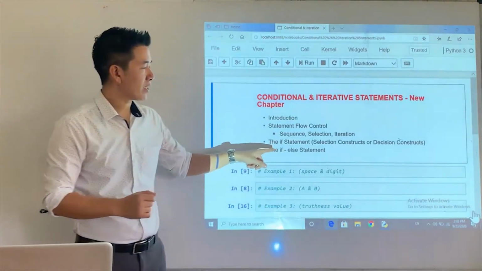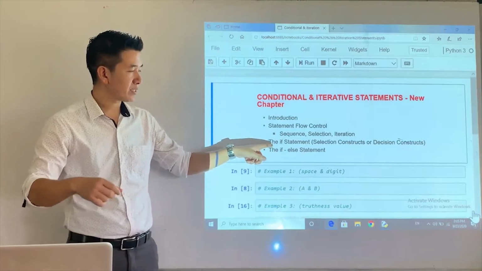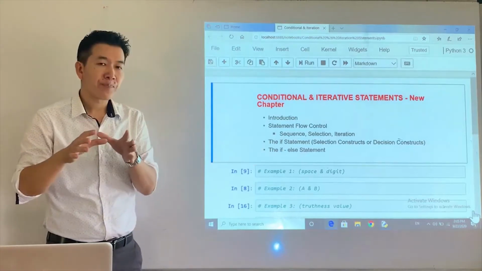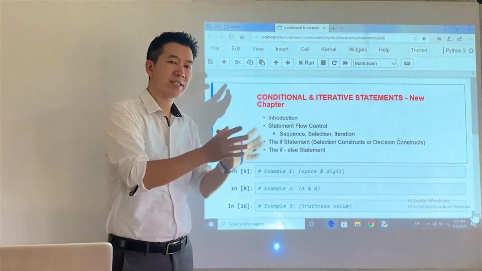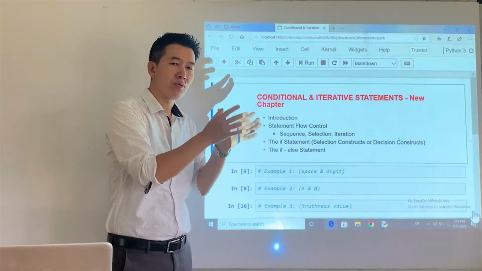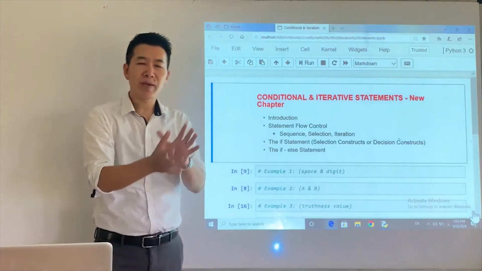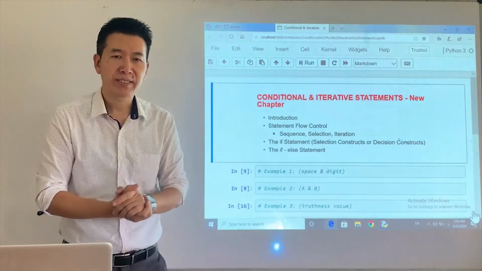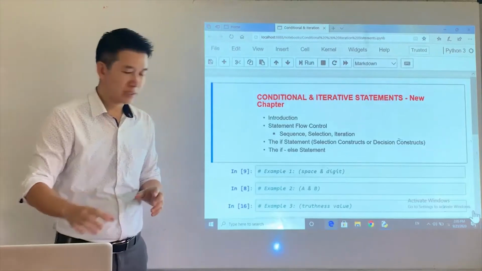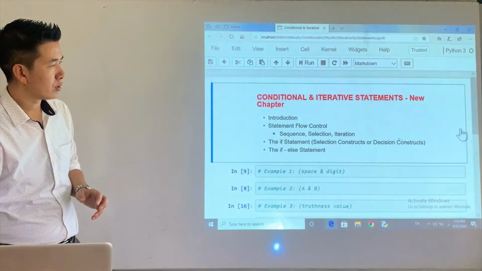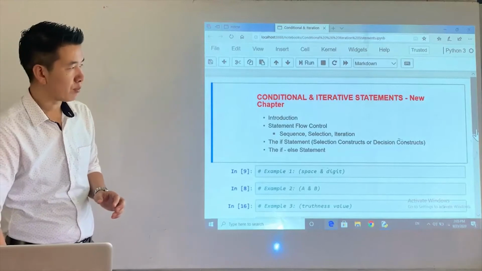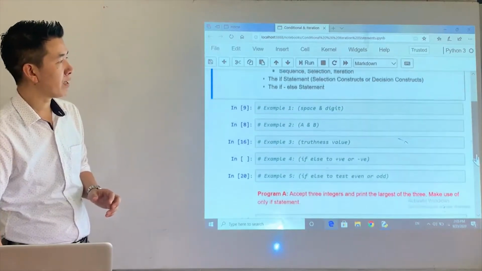The if tests a particular test or condition. Based on the result, the following statement will be executed or it will be skipped. So let's move on to the examples or the programs. That will give us a better idea.